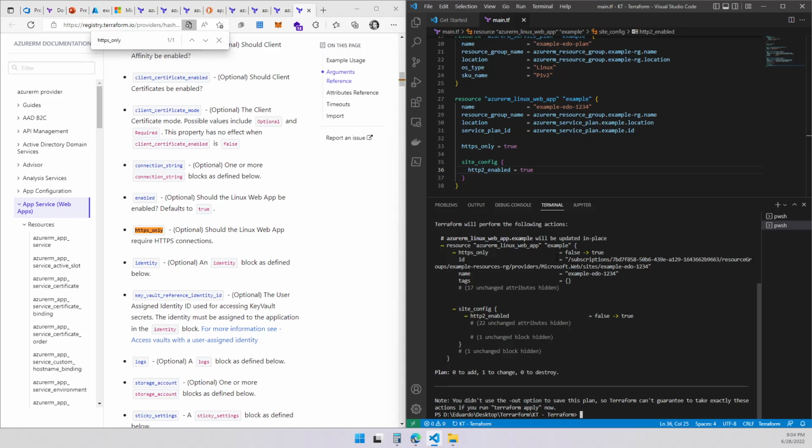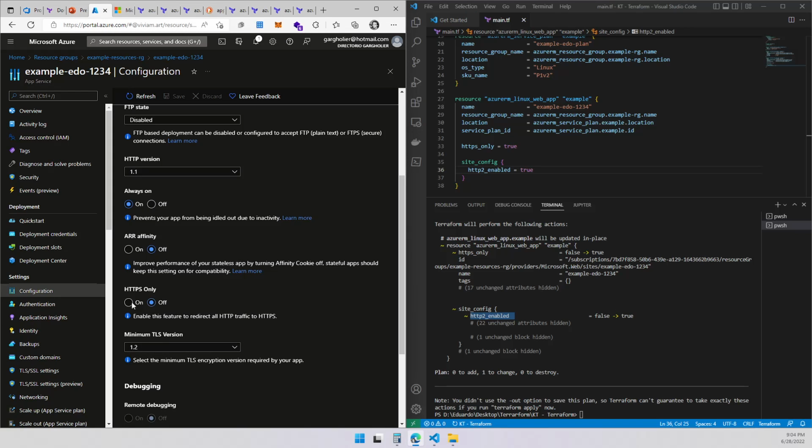All right. It says it's going to change something from false to true. And also this is going to be changed from false to true, right? If that is correct, this setting is going to be turned on.